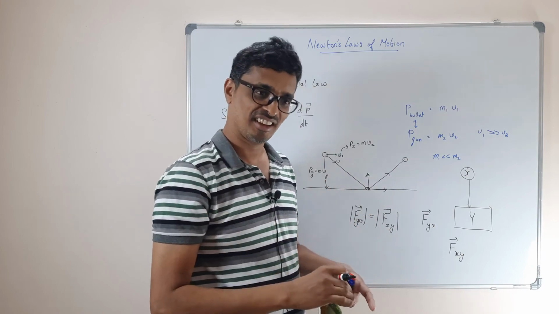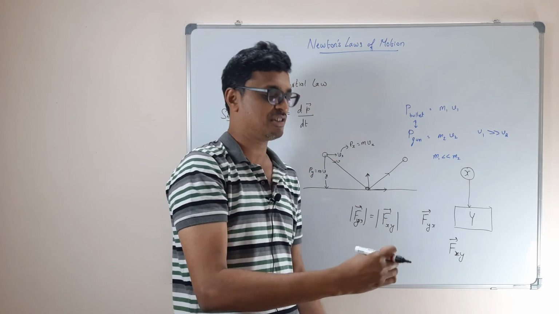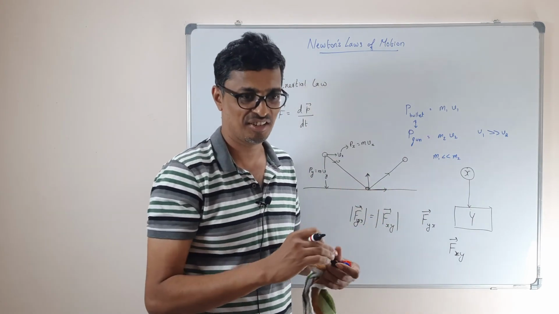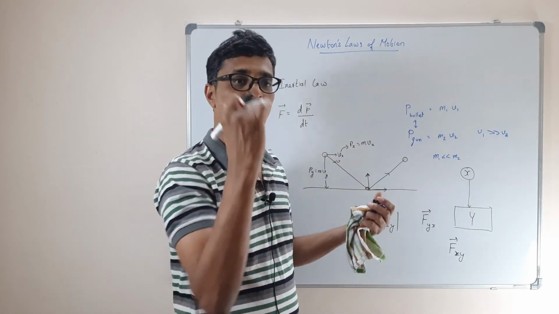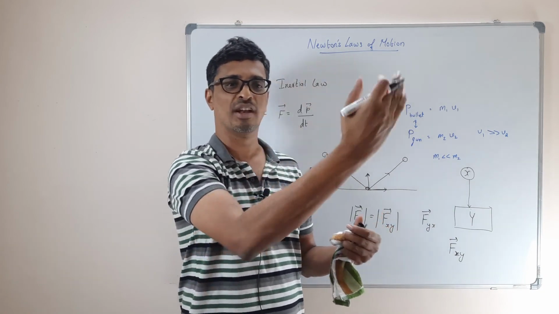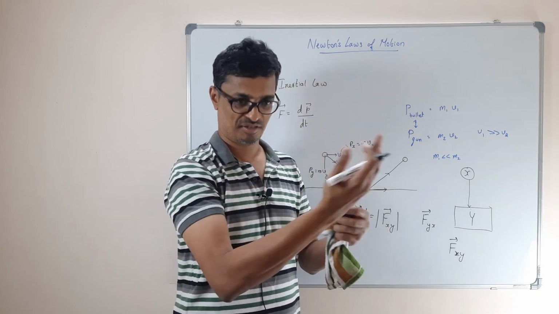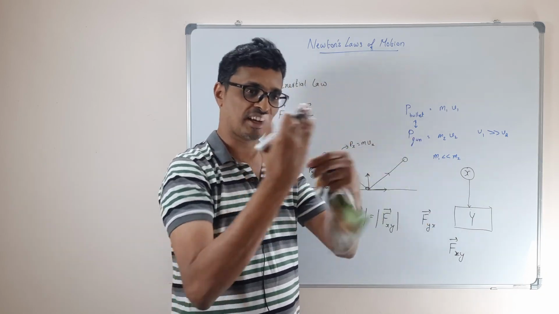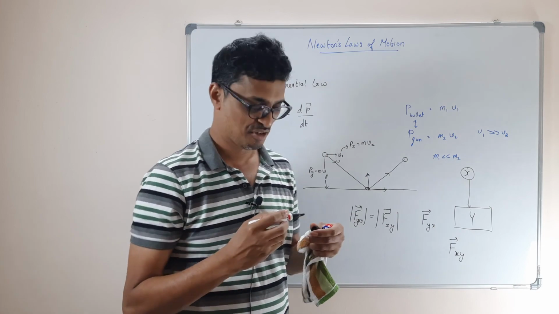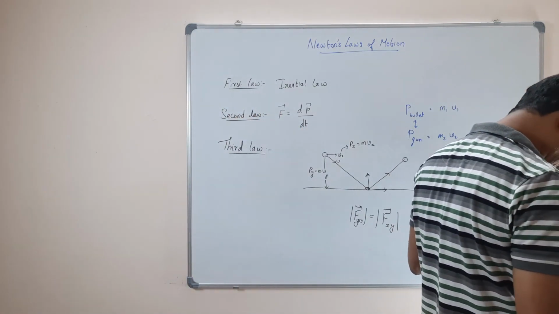There also you exert a force, and there is no contact at all. The other example is the gravitational force acting between the Earth and the Moon. They are not in contact, yet they also have a reaction. Every force acting will have an opposite reaction. So this is what Newton's third law is.